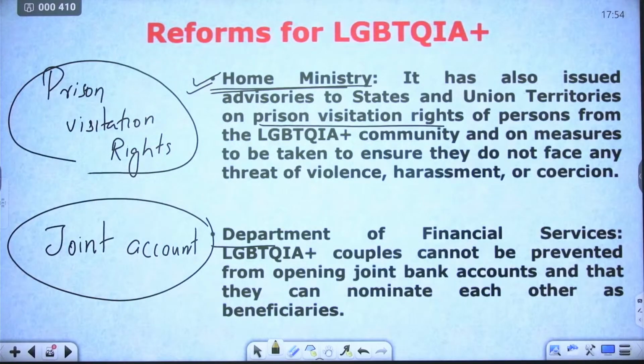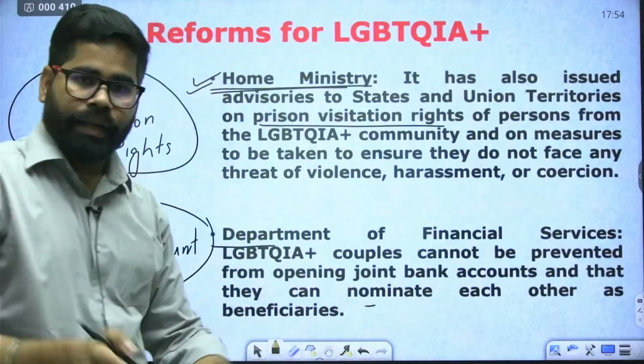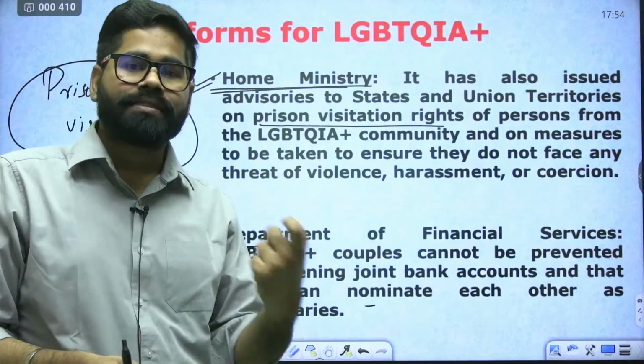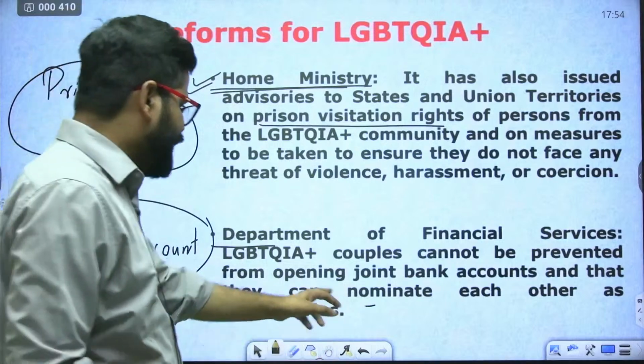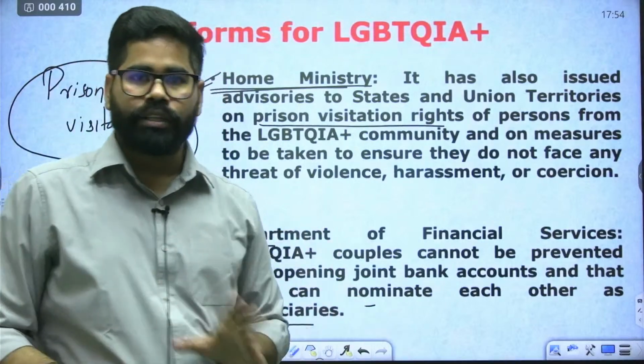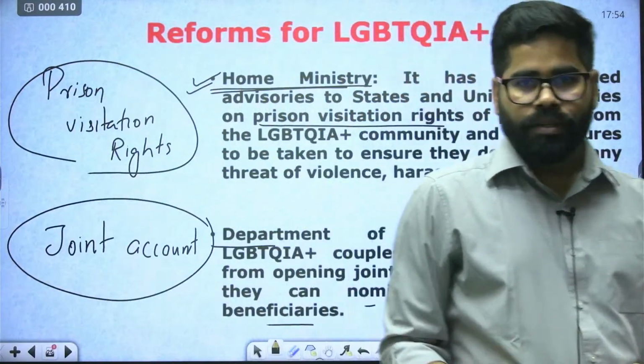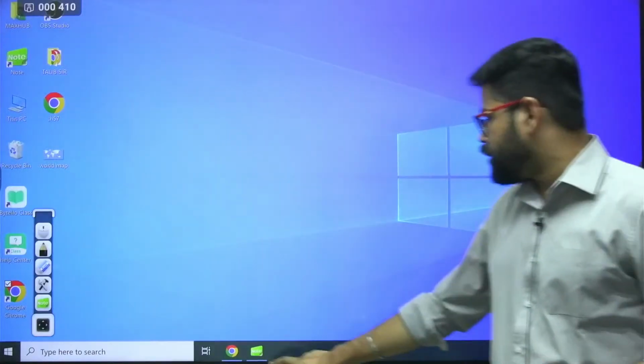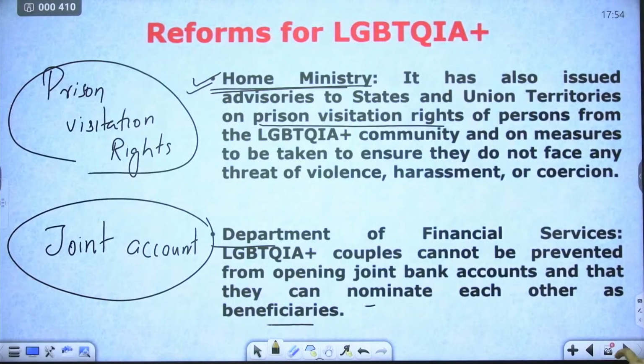And it has also been said that they can nominate each other as their nominees, as beneficiaries or nominees. So this is also one of the provisions of the department, what has been allowed for them.